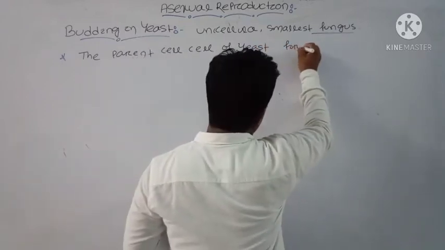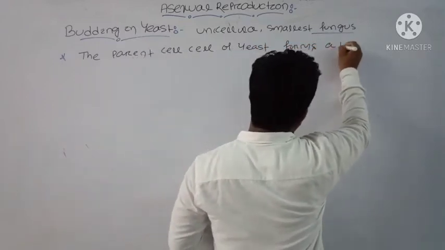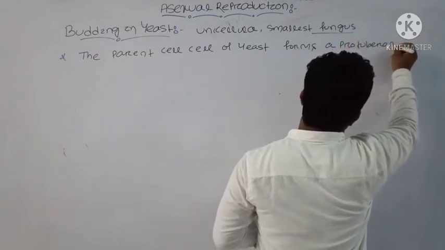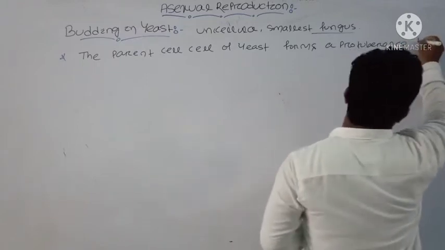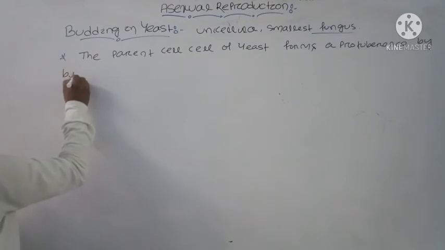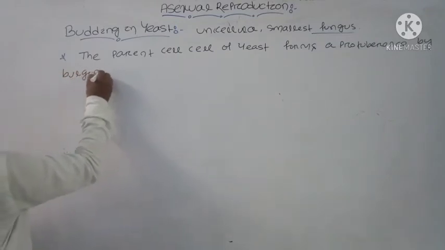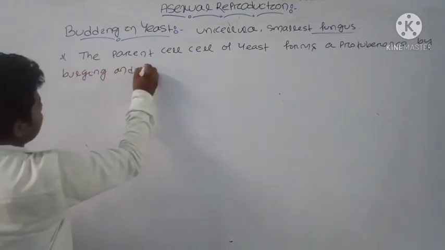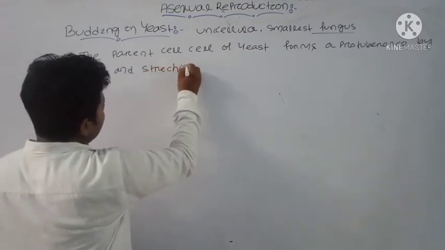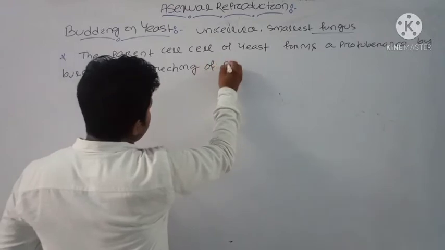forms a protuberance by bulging and stretching of parent cell.